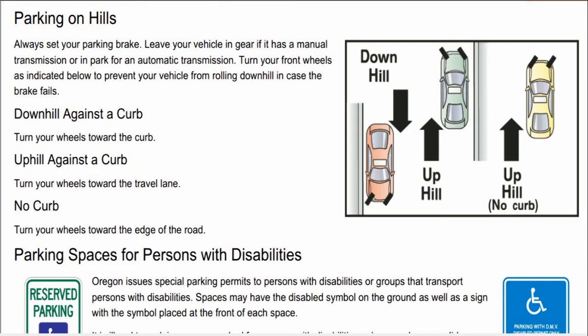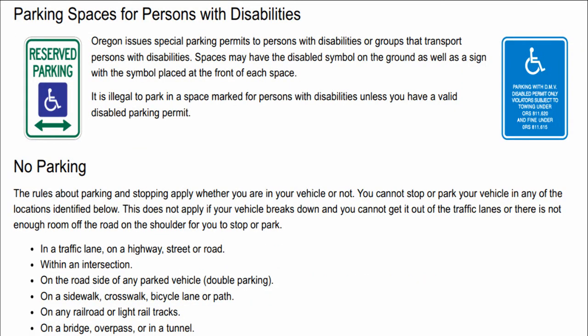Page 51. Parking spaces for persons with disabilities. Oregon issues special parking permits to persons with disabilities or groups that transport persons with disabilities. Spaces may have the disabled symbol on the ground as well as a sign, the symbol placed at the front of each space. It is illegal to park in a space marked for persons with disabilities unless you have a valid disabled parking permit.